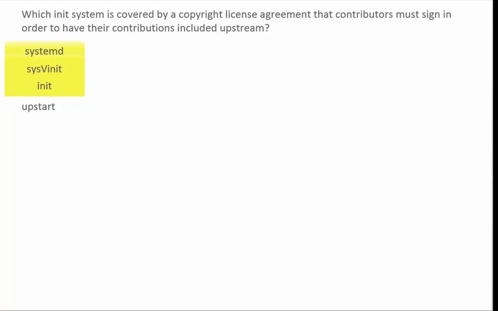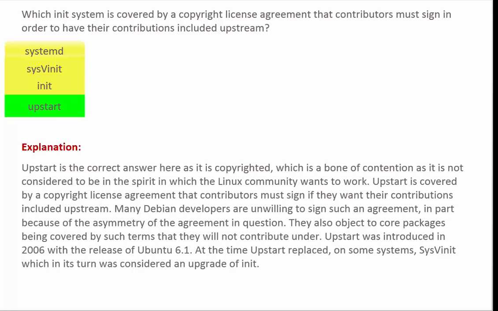Init is a system process that's not copyrighted. It is the first process started after the kernel and runs as a daemon until the system is shut down. It has been upgraded by systemd and subsequently SysV init. Upstart is the correct answer here, as it is copyrighted.